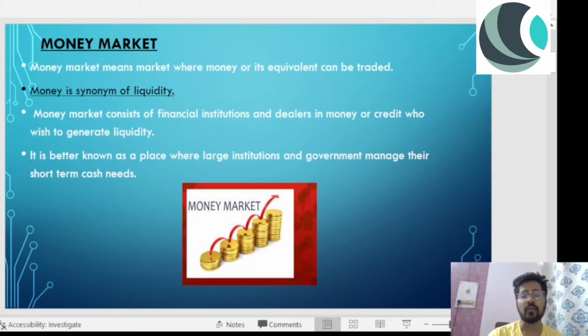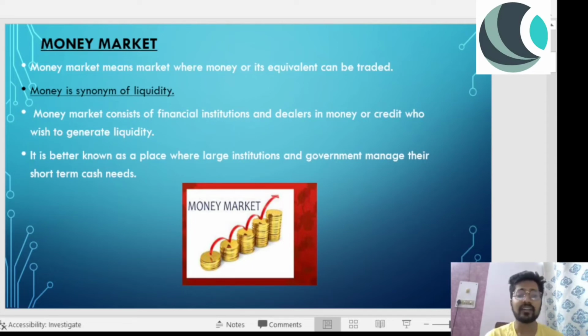If I go to a store to buy something, I give the store owner cash, so money can be used anywhere because it is so liquid. There are some assets which are money-like, easily tradable and highly liquid, and those are traded in the money market. We'll discuss all of them in today's class.